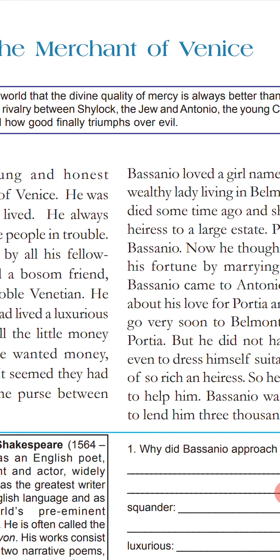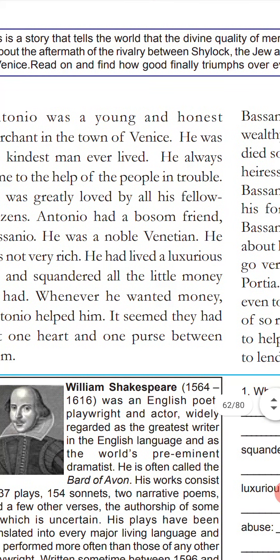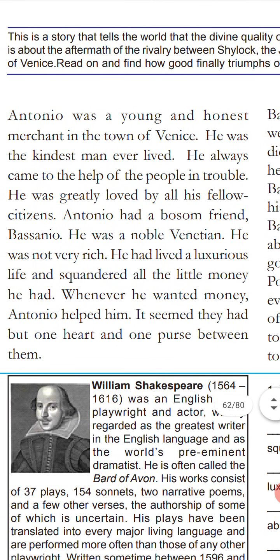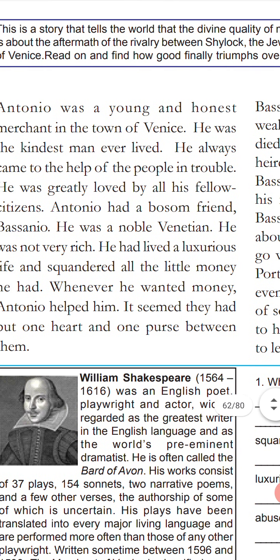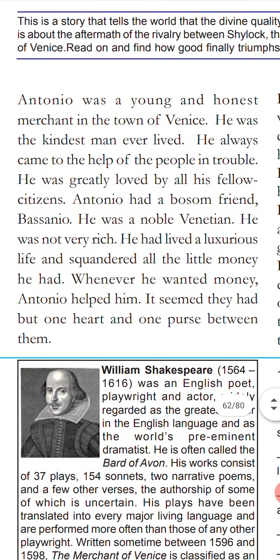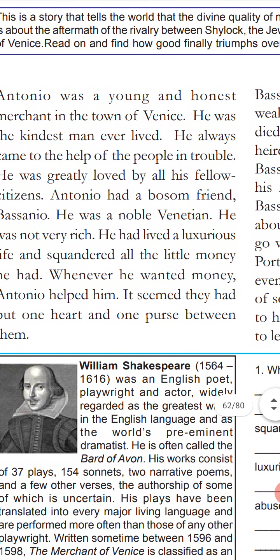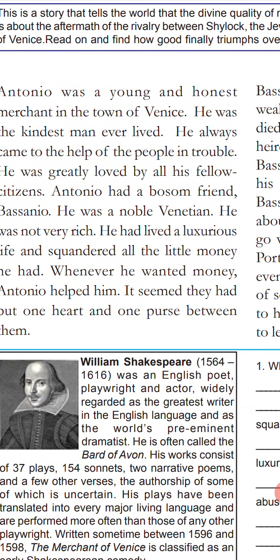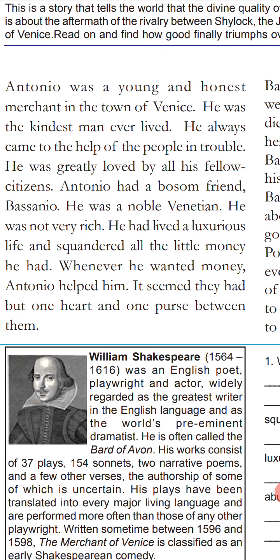Antonio. Okay, let's start. Antonio was a young and honest merchant in the town of Venice. Antonio's character is very young. He's a merchant. His shops are in Venice. He was the kindest man who ever lived. Yes, very kind. He always came to the help of people in trouble. Oh, what a good, very good situation. He showed kindness to the poor. He helped the poor while they were in trouble.